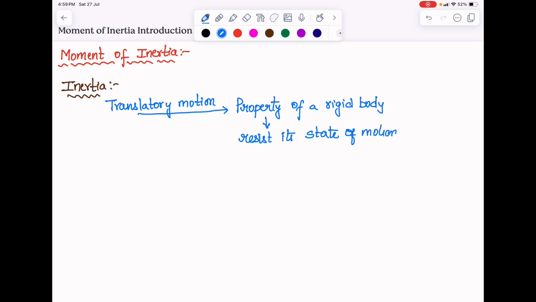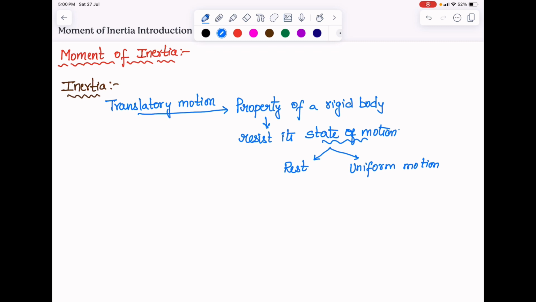State of motion means if it was initially at rest, it has a tendency that it doesn't want to get into motion, and if it was initially in uniform motion, it doesn't want to come back to rest. Such a tendency where it resists change in its state of motion, such a property we call inertia.